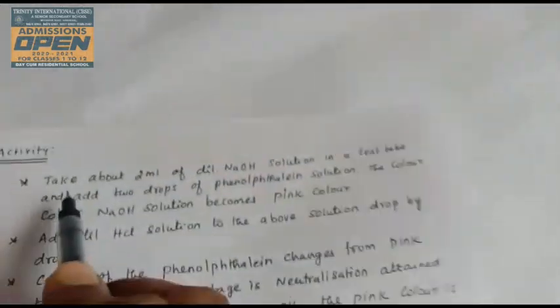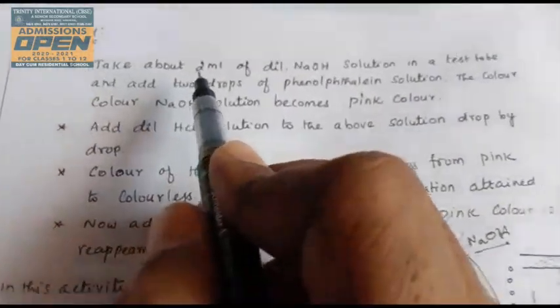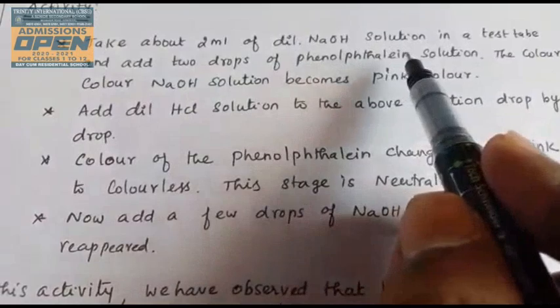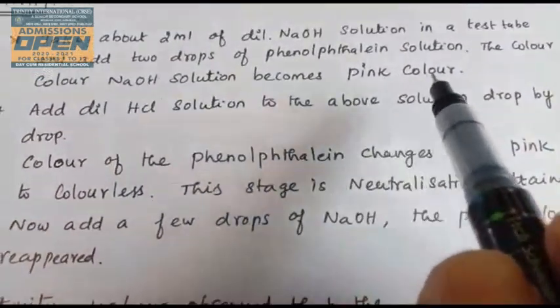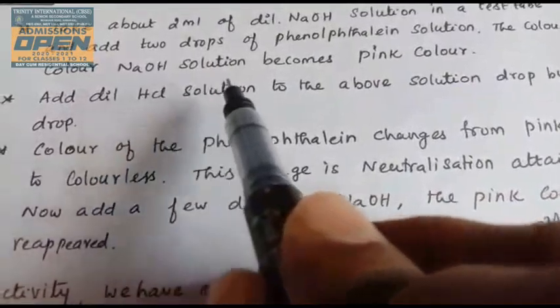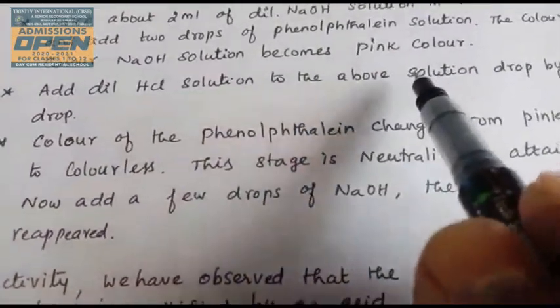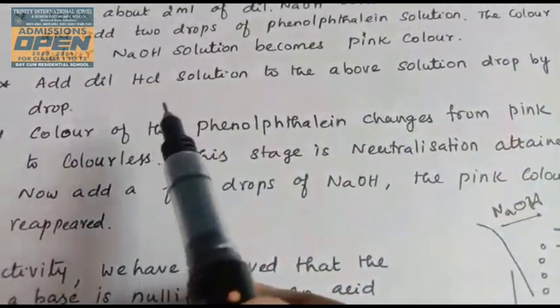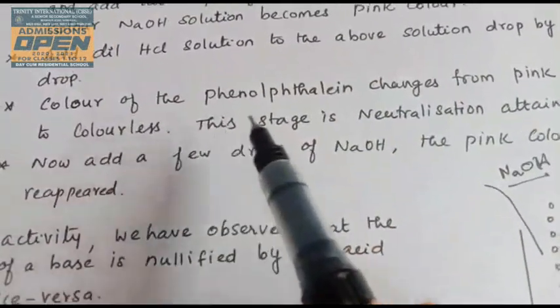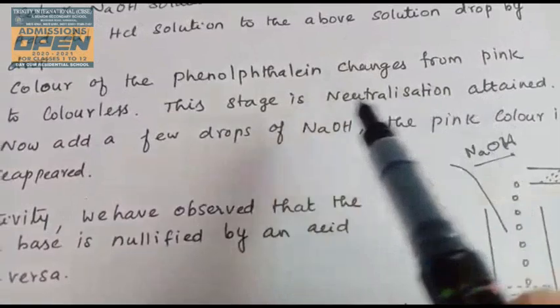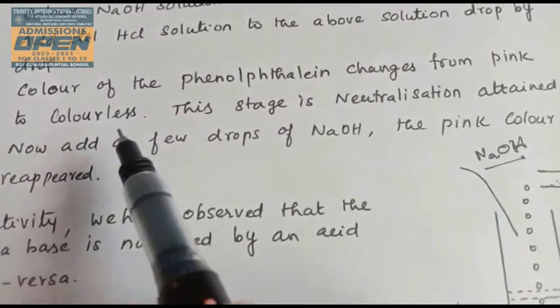Now you see, take about 2 ml of dilute NaOH solution in a test tube and add 2 drops of phenolphthalein solution. The sodium hydroxide solution becomes pink. Add dilute HCl solution drop by drop. The color of the phenolphthalein solution changes from pink to colorless.